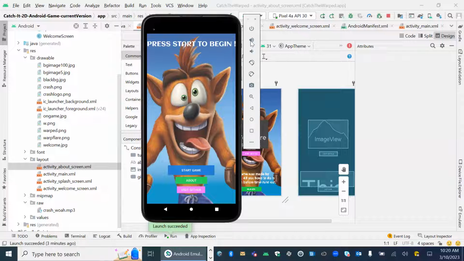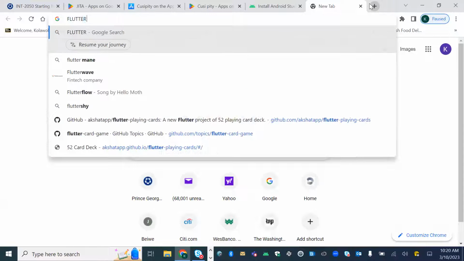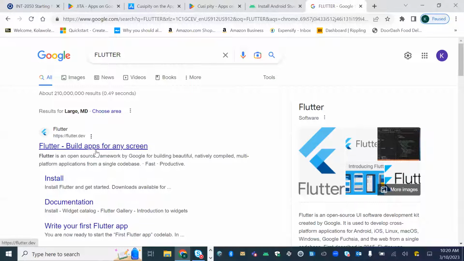There are also other apps that you can create. They call them hybrid apps. Those are apps where you use one code base and it works for both Android and Apple. I'll just show you an example of that. There are a couple of them out there. Flutter is one of them. They can build apps for any screen.